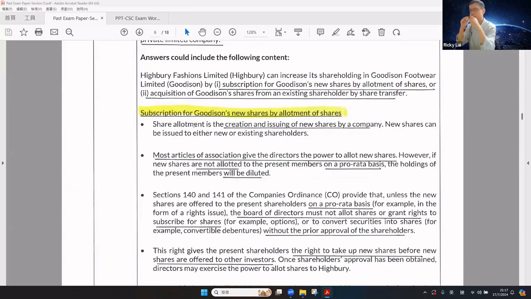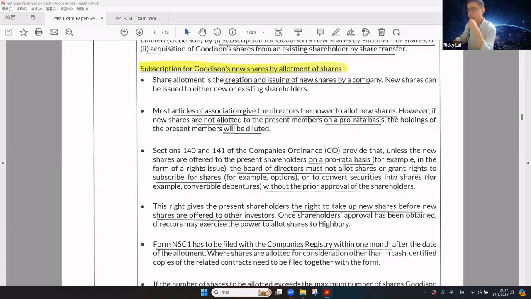Now let's take a look at the two means to increase the shareholdings. One is subscription of new shares by way of allotment of shares, and the other is to acquire the company's shares from the existing shareholders by transfer of shares. First of all, what is allotment of shares? Allotment of shares is the creation and issuing of new shares by the company, which can be issued to new or existing shareholders.